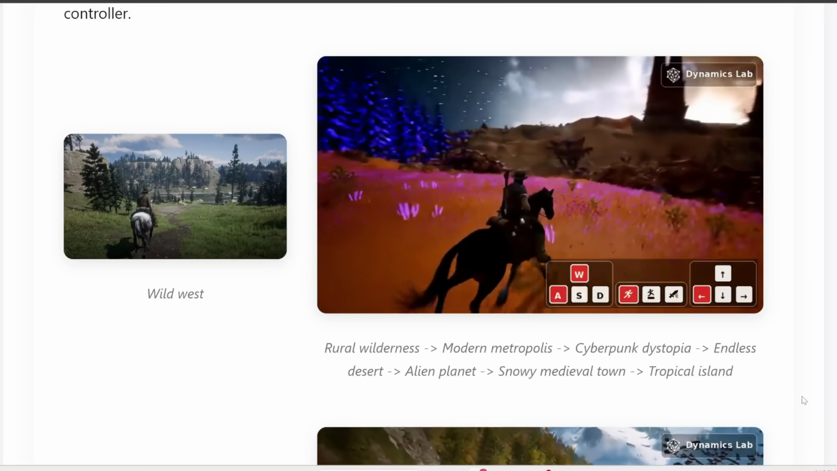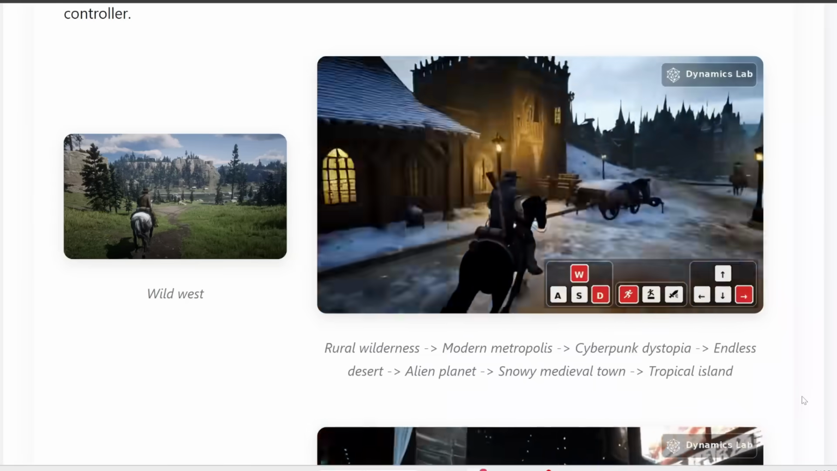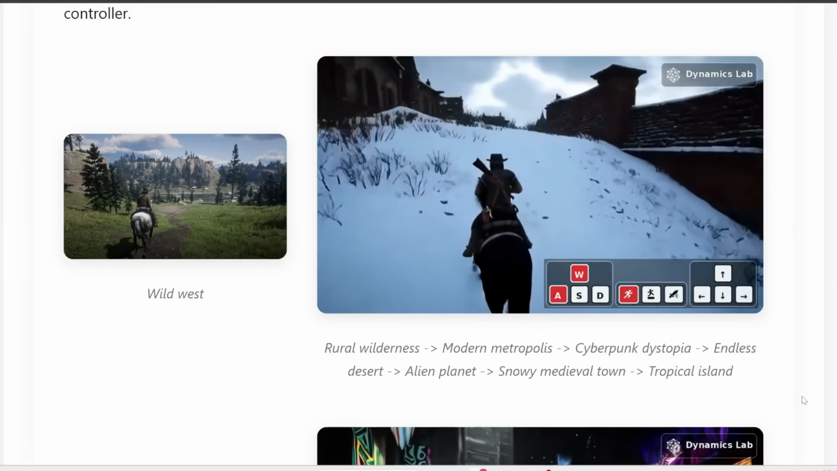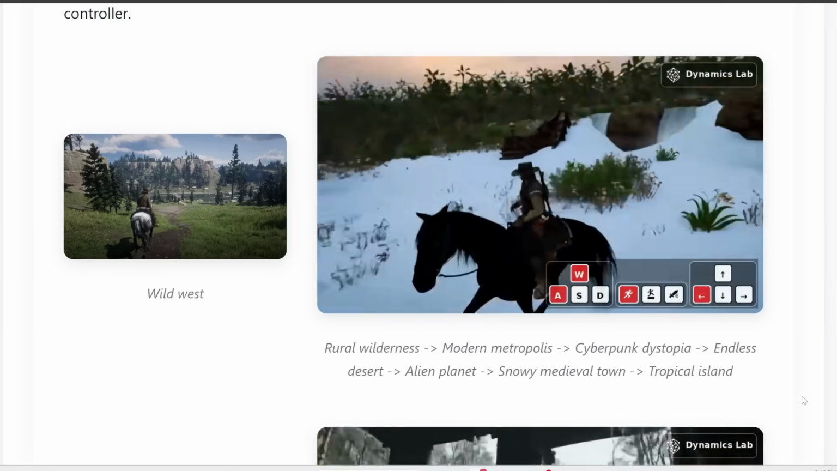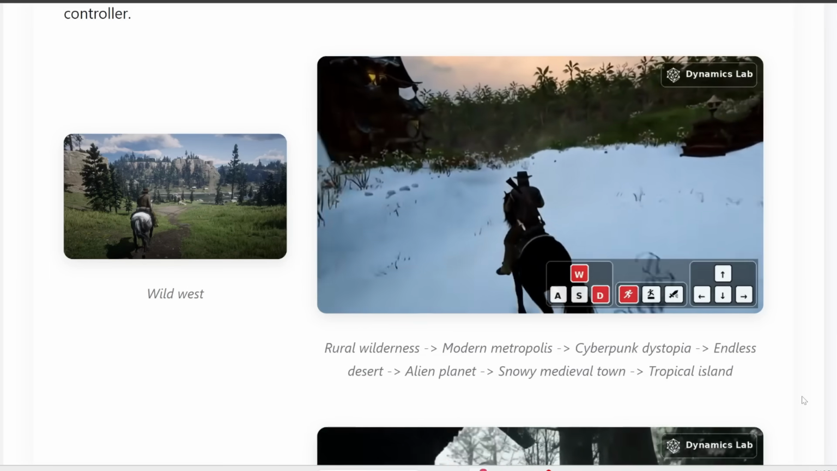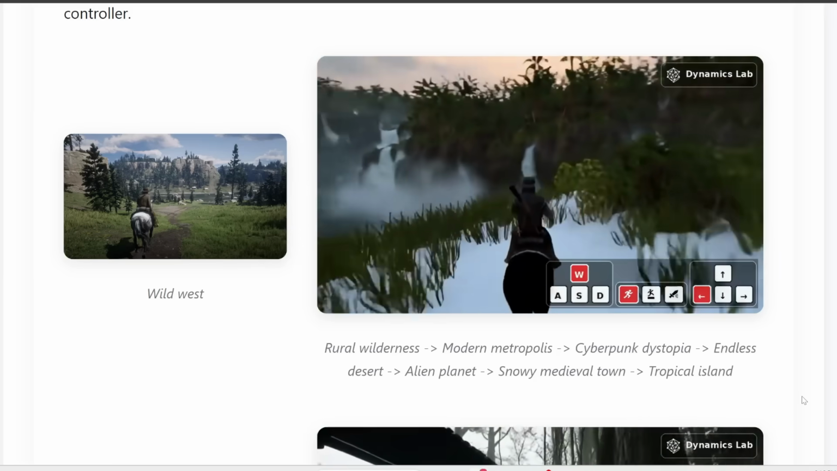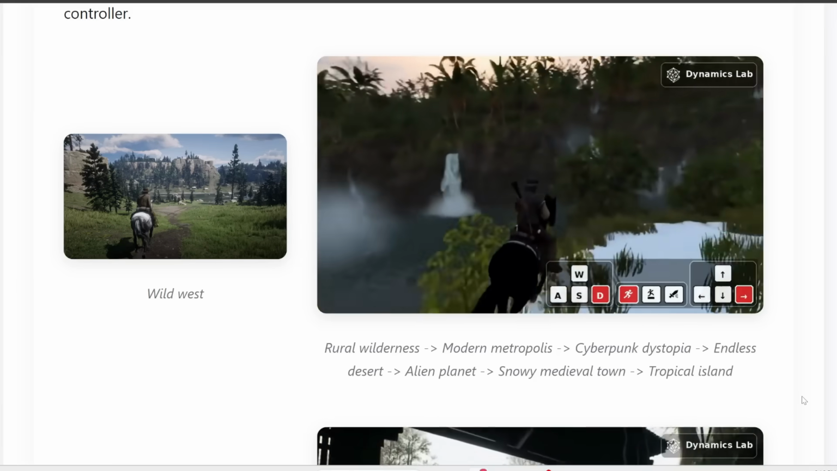And then afterwards, you can also turn this into a snowy medieval town, and here is what you get. And then finally, let's also turn this into a tropical island. Very nice. It's really impressive how it's able to just seamlessly transition into this new scene based on whatever you prompted, while keeping everything interactive.